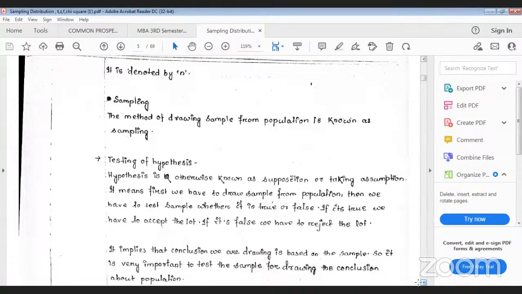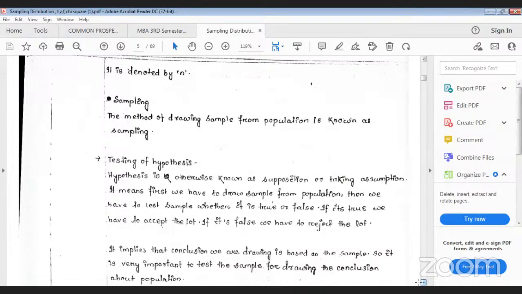This is the most important part of your research. What is the meaning of testing of hypothesis? What is the meaning of hypothesis first? Then we'll go for testing. So what is the meaning of hypothesis? Hypothesis means supposition or assumption.